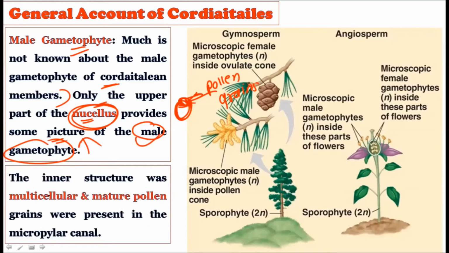Now see, the inner structure, the multicellular mature pollen grains, were present in the micropylar canal. So whatever the fossil record we have found in the micropylar region of the ovule, we have found some of the pollen grains. So from this it is clear that from the male cone, the pollen grains are traveling right to the micropylar end of the ovule, and from this micropylar end the pollination and fertilization is occurring. This we know about the male gametophyte regarding the Cordaitales.